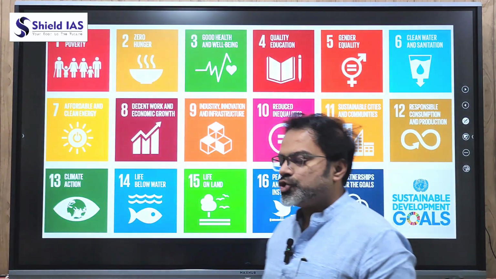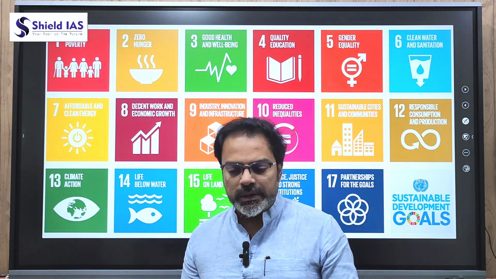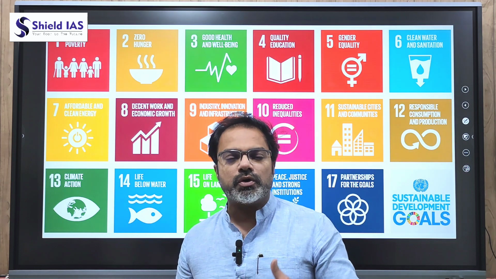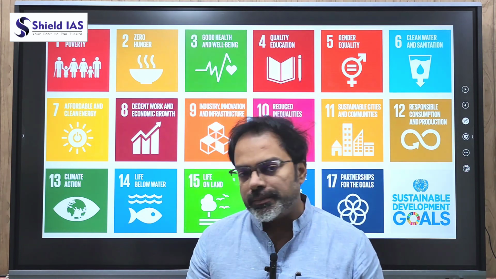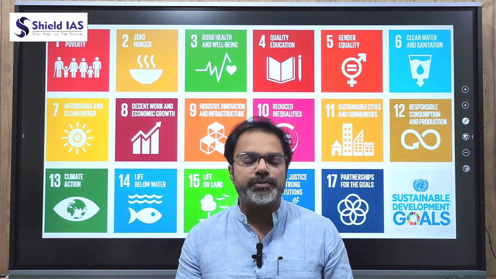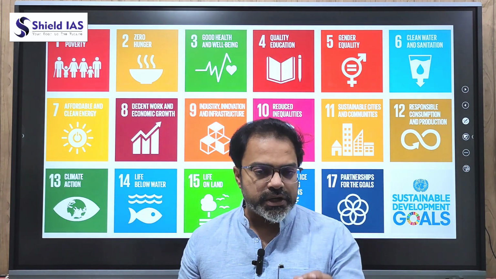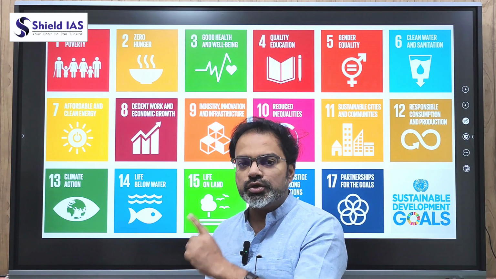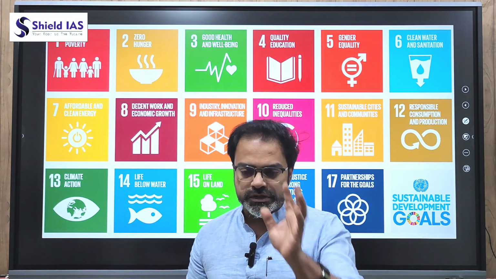So this is an image which you may have seen. There are 17 goals. The image you may have seen, but you may not be able to remember all the 17 goals, or understand the interrelationship between all these goals. So let us understand all these goals one by one. In the picture, the first goal is no poverty. So let's start with the first.